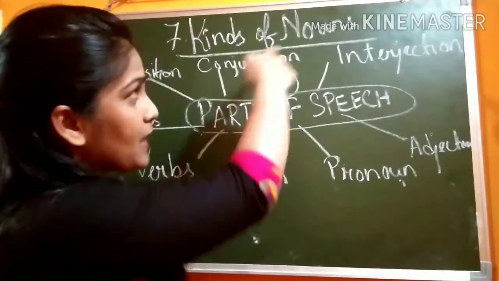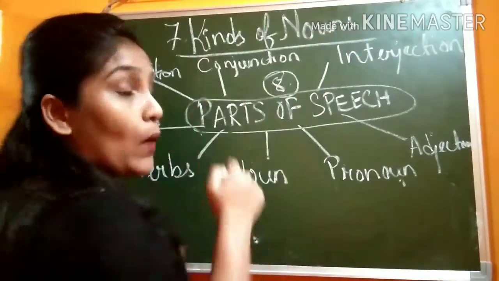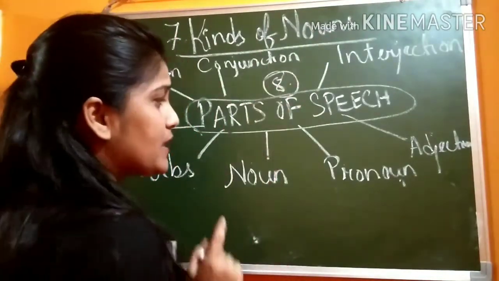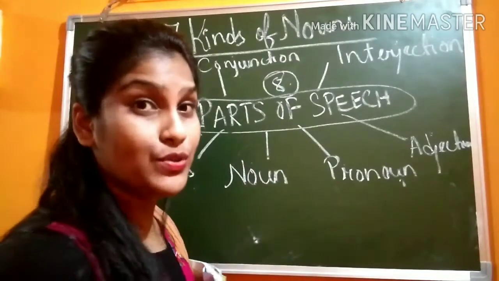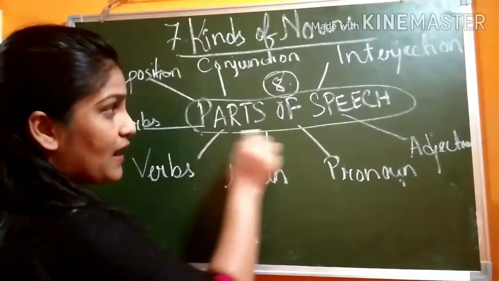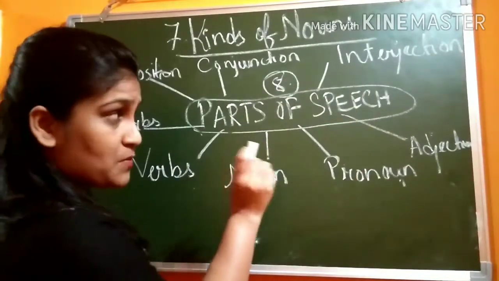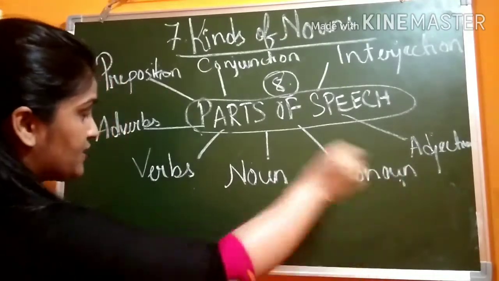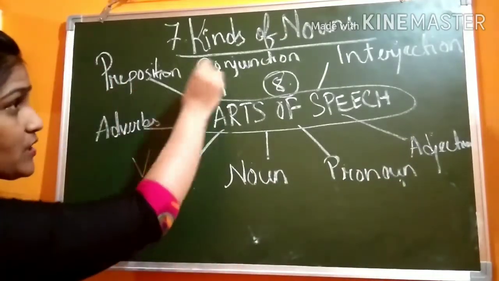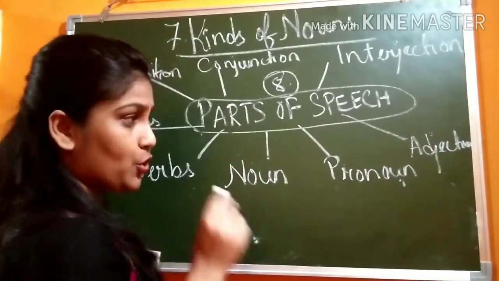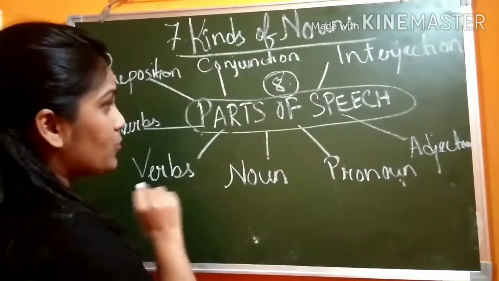So before knowing about the kinds of nouns, you have to know what you mean by nouns, yes? And also before that, you have to know why we need to learn about nouns. Where do you use them, yes? So you have already got the parts of speech in class 3. There are 8 parts of speech. Yes, you have already got them. What are they? Noun, pronoun, adjective, verbs, adverbs, preposition, conjunction, interjection. These are the 8 parts of speech. You will have to learn about all of them.